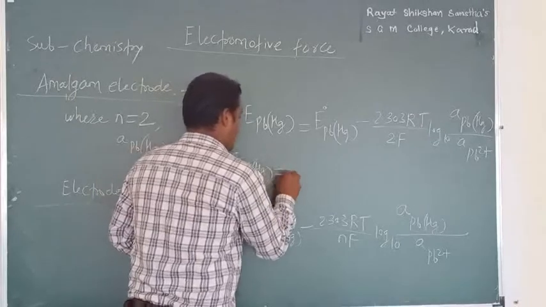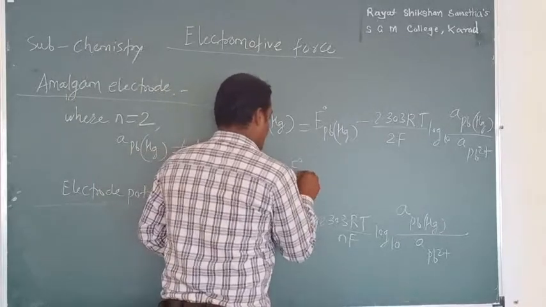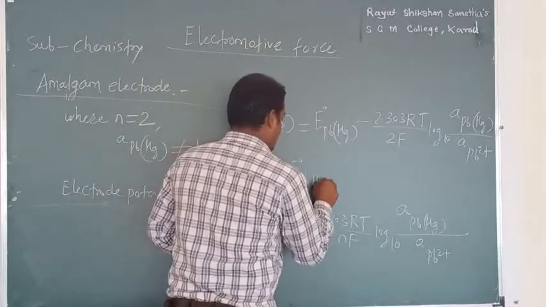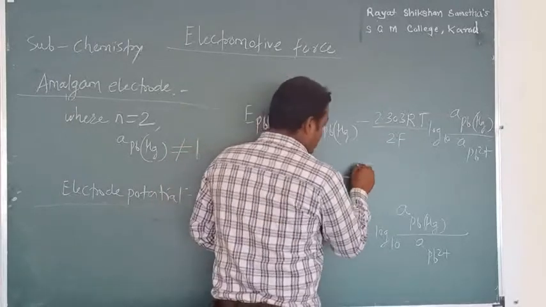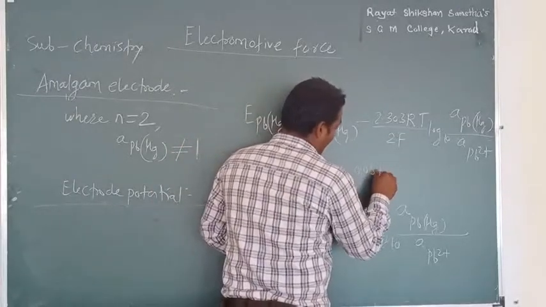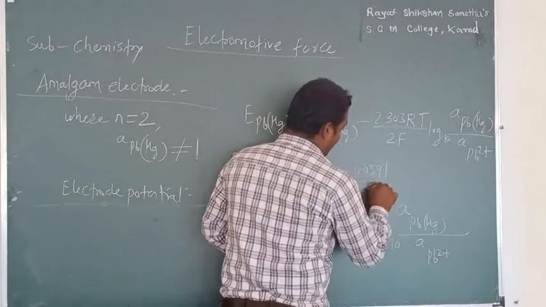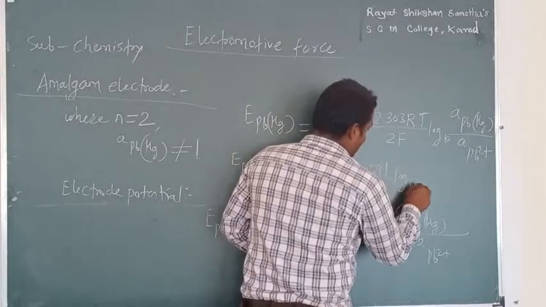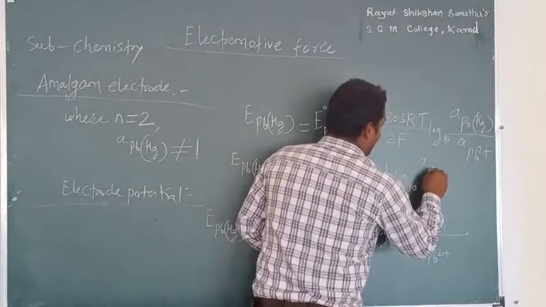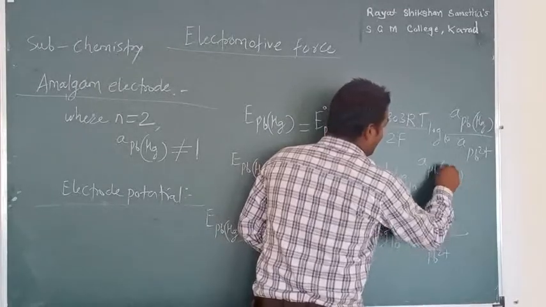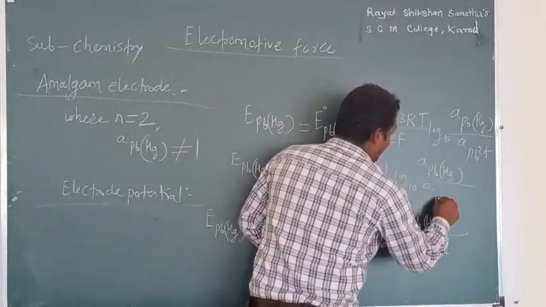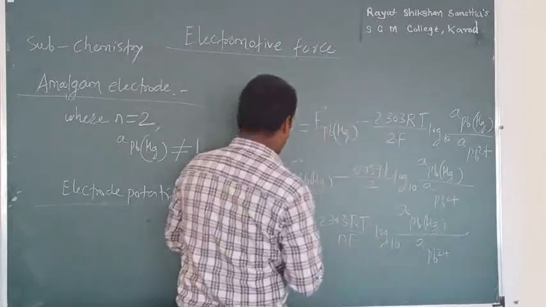E PbHg equals E0 PbHg minus 0.0591 divided by 2 log to the base 10 of activity of PbHg divided by activity of Pb2+.